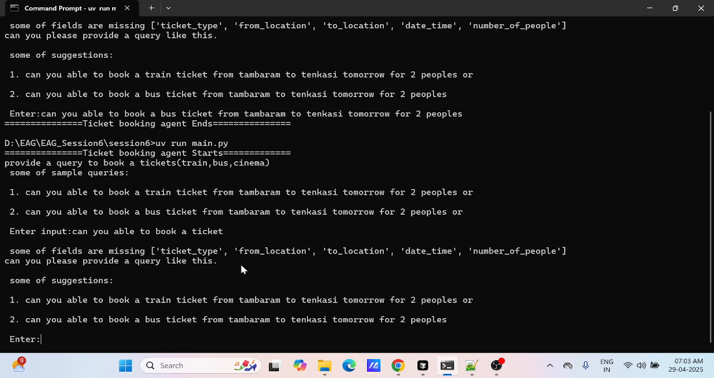In that case, the user needs to tell the location, from date and time, the number of people traveling, and the ticket type, so it should be a bus ticket or train ticket. So these suggestions need to be given, a suggestion of the query. Now I am giving it in a correct format of query. These are the inputs that need to be processed for the LLM.